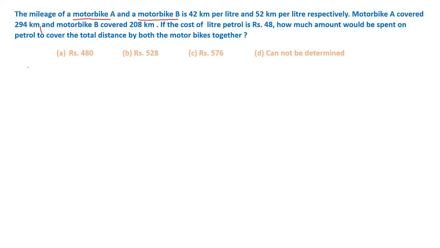What is the given data? Here two motorbikes are given, motorbike A and motorbike B. So the mileage of motorbike A, let us denote it as M1, is 42 kilometers per liter, and for motorbike B, let us denote it as M2, is 52 kilometers per liter.